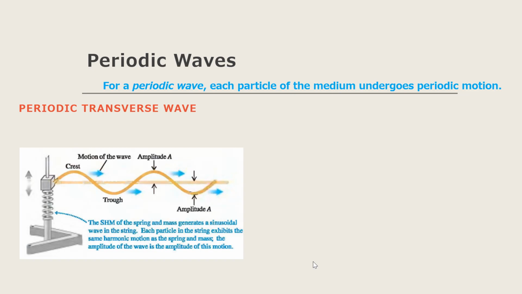Consider a system with a mass which is connected to a spring that is moving in simple harmonic motion. The spring and mass system is connected to a taut string. Now, as the mass and the spring undergo simple harmonic motion, the string will move also in such a way that it will result in a symmetrical sequence of crests and troughs.